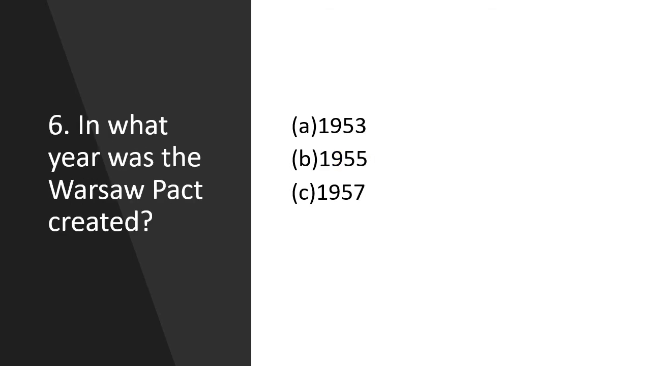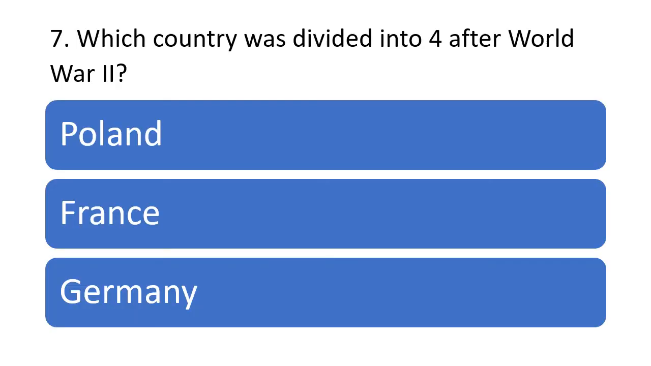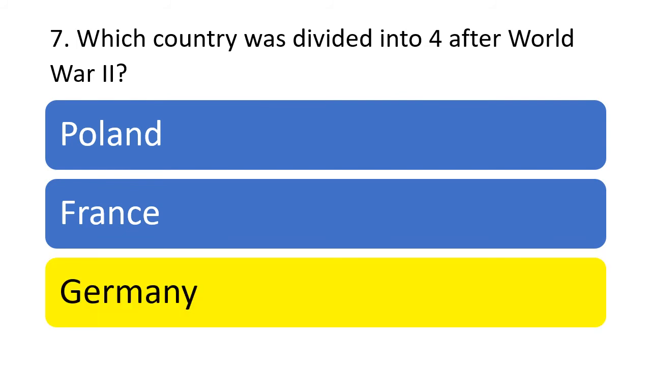Question 6. In what year was the Warsaw Pact created? Was it A, 1953, B, 1955 or C, 1957? And the answer is B, 1955. Question 7. Which country was divided into 4 after World War II? Was it Poland, France or Germany? And the answer is Germany.